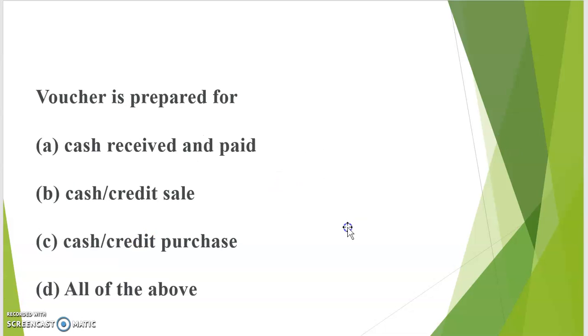Voucher is prepared for: A, cash received and paid; B, cash or credit sale; C, cash or credit purchase; and D, all of the above. So the correct answer is D. Yes, a cash voucher is prepared when you receive cash and when you pay cash, and for credit sale transactions and when you do credit and cash purchase. At that time also vouchers are prepared.